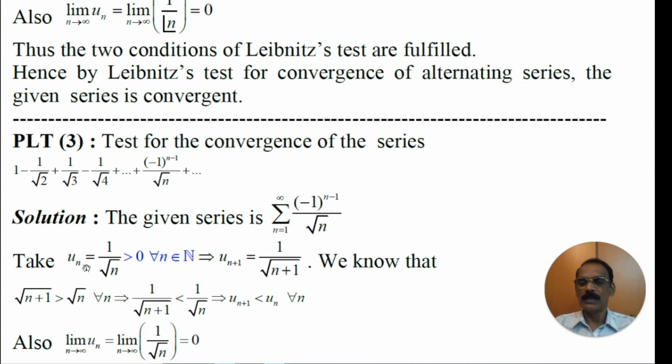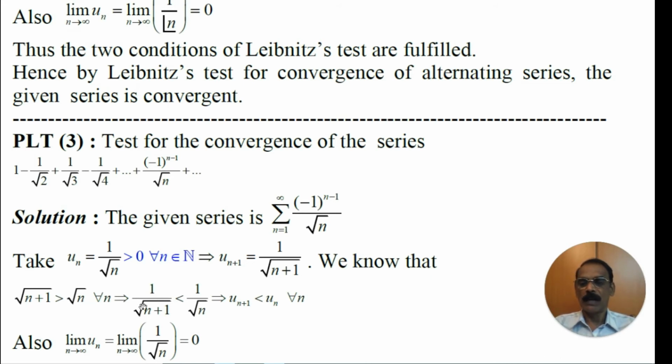Then what is un plus 1? Un plus 1 is 1 by square root of n plus 1. We know that n plus 1 is greater than n and hence square root of n plus 1 is greater than square root of n. It is true for all n. Now let us write its reciprocal.